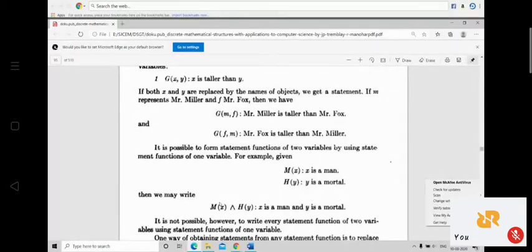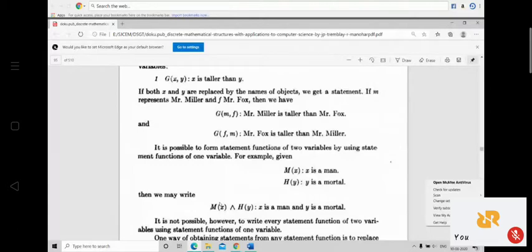For example, given M of x means x is a man, H of y means y is a mortal, then we may write M of x and H of y. That means x is a man and y is a mortal, like this.